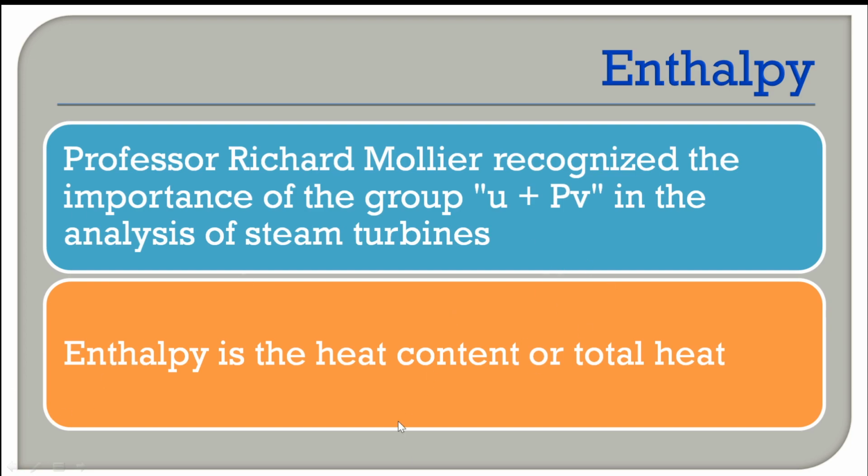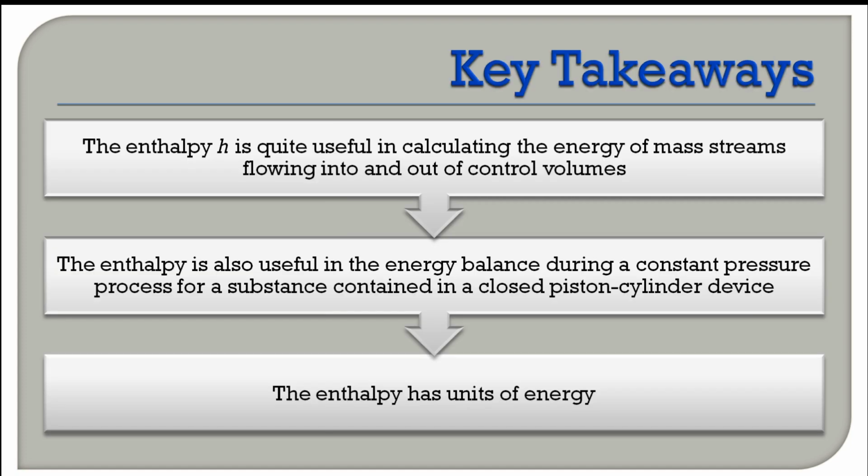So in short, we can say enthalpy is the total heat or heat content. It is usually denoted by uppercase H for total enthalpy, and lowercase h for specific enthalpy. It is quite useful in calculating the energy of mass streams whenever there is mass flow in an open system. It is quite useful to combine the terms U plus PV.